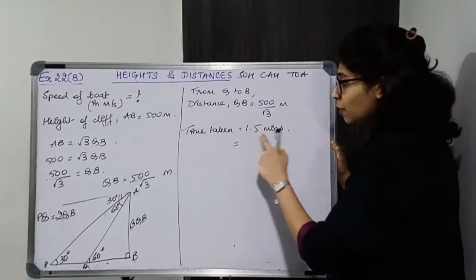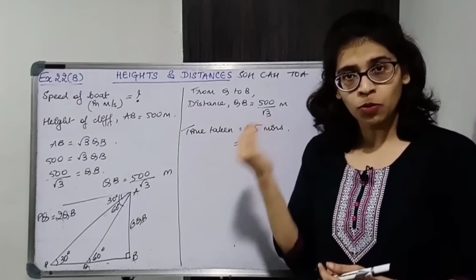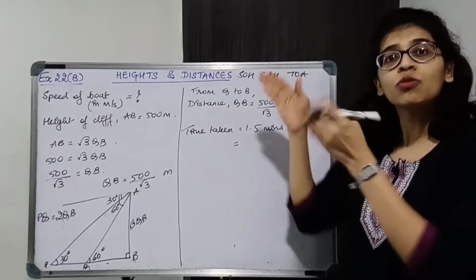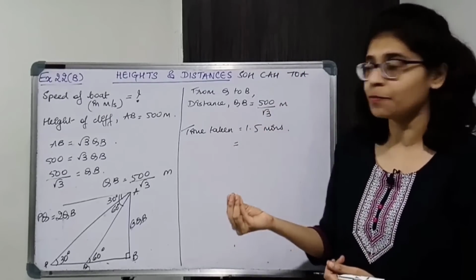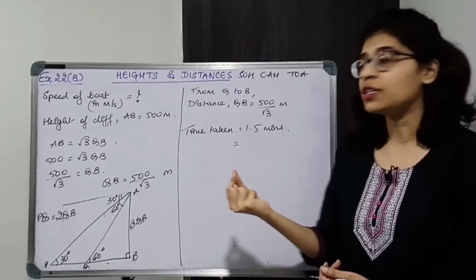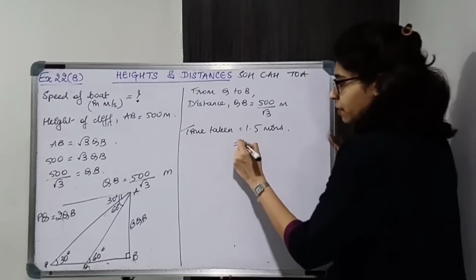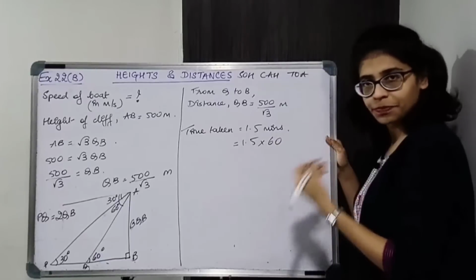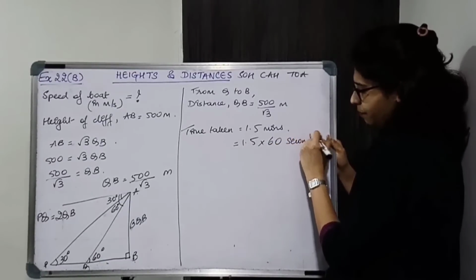So 1.5 minutes. Now in a minute there are 60 seconds. Okay, so you will multiply by 60. Bigger to smaller quantity always you multiply, and smaller to bigger you always divide. Minutes is the bigger quantity and seconds is the smaller quantity. So when you're converting from bigger to smaller, you're going to multiply. So in a minute there are 60 seconds, so you will multiply by 60. Okay, so 1.5 into 60 seconds.